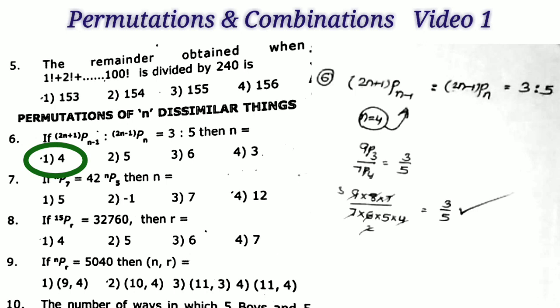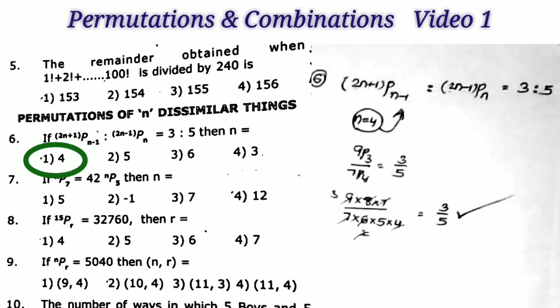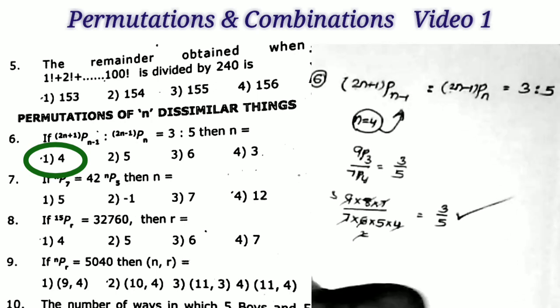Yes, this is the right answer. So without checking the options, directly here we can get that this value is equal to 3 by 5. That is, the first option is the correct answer. That's all. Sum is over.